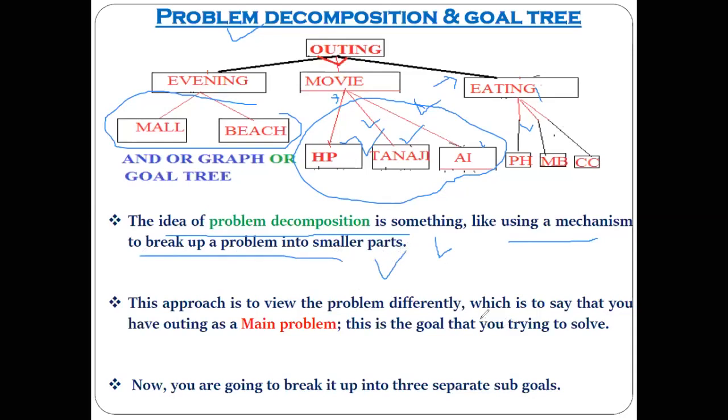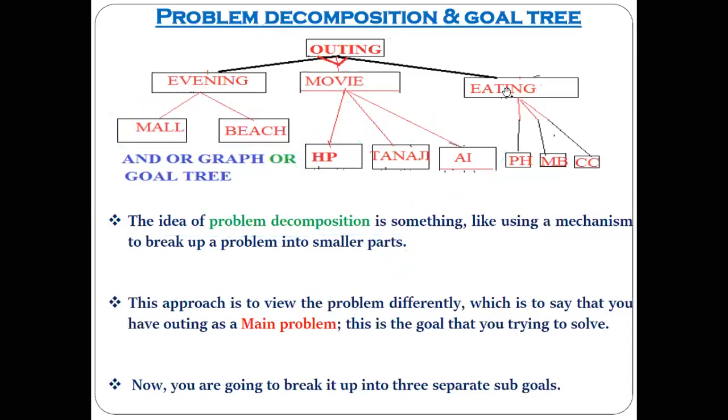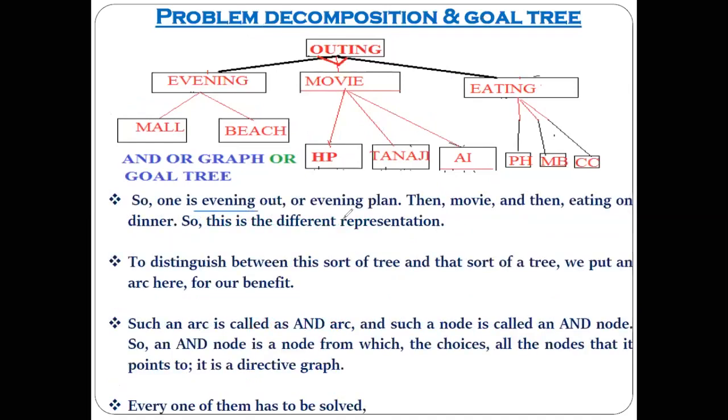Okay. So here what we have done, simply, the main problem, that was our outing, we have divided into multiple sub problems. What multiple sub problems have we divided it into? Evening out, or the evening plan, that is the first, then movie second, and then the eating or the dinner, that is the third decomposition that you have done.